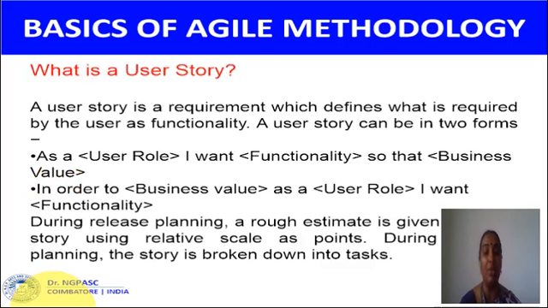A user story is a requirement which defines what is required by the user as functionality. The user story can be in two forms. As a <user role>, I want <functionality>, so that <business value>. Or: In order to <business value>, as a <user role>, I want <functionality>. During release planning, a rough estimate is given to a user story using a relative scale as points. During the planning, the story is broken down into tasks.